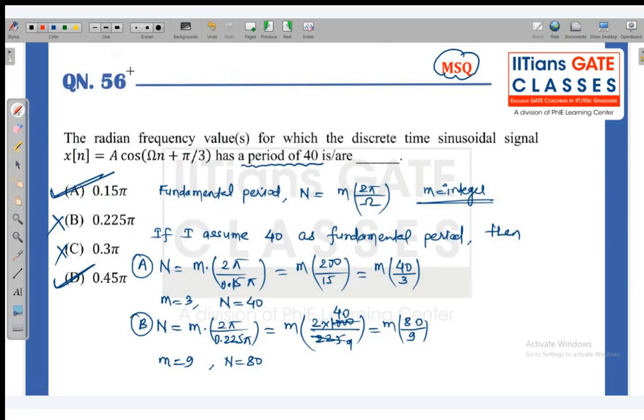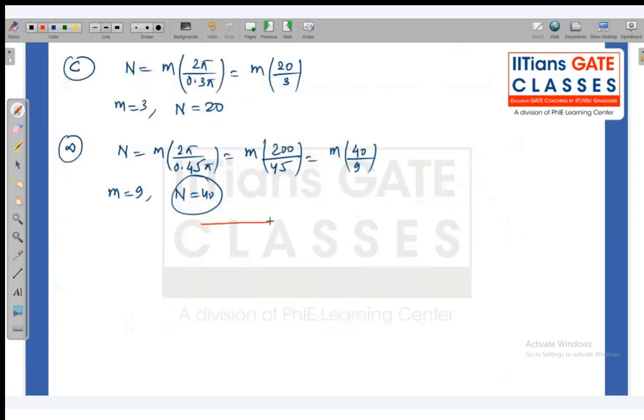So one answer that IIT has given is A and D. This was given, and that is also correct. You have seen that this is the first method, where we assume that this period is the fundamental period. But if it is a fundamental period, then they have to mention it. Because they have not mentioned it, somebody can approach it like this also.